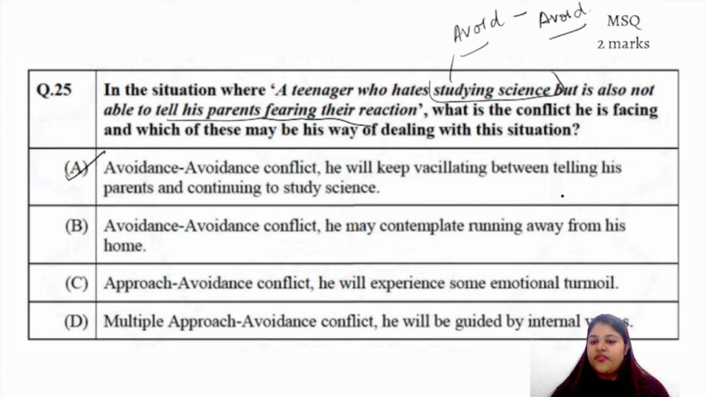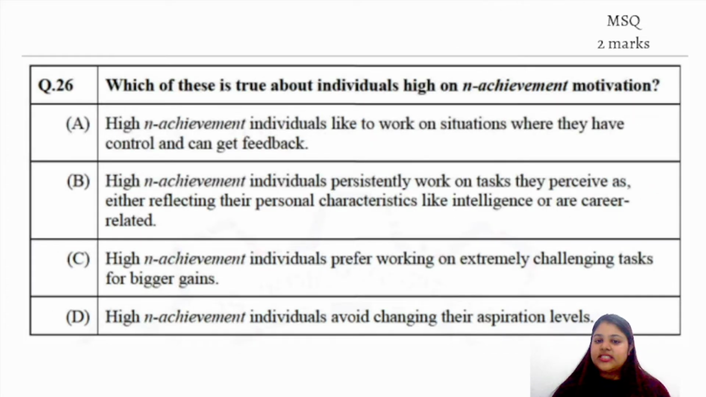Okay, he will keep vacillating between telling his parents and continuing to study. Yes. Approach avoidance, no. Multiple approach avoidance, no. So A and B are the correct options here because it is an avoidance conflict. Moving on to the 26th question. It is an MSQ type question.